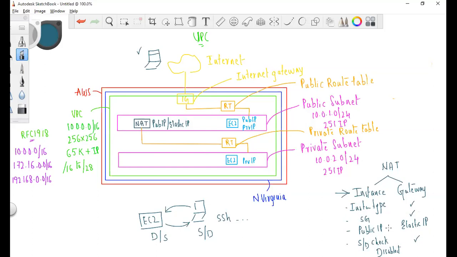Even if you have Elastic, it's also fine, but it can run with a public IP address. But for the NAT, you should be going for the Elastic IP, which is chargeable.